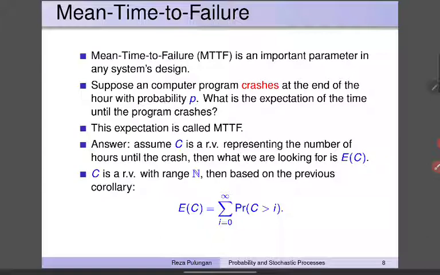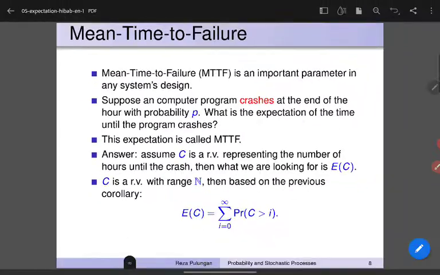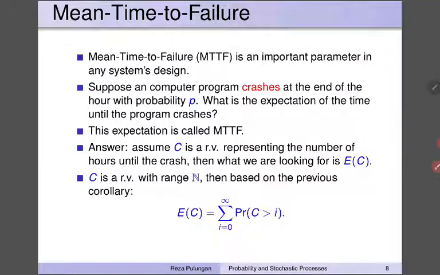Suppose a computer program crashes at the end of the hour with probability p. This simply means that the time is discretized to an hour, and we assume that an event, for example in this case the crashing of the program, occurs always at the end of the time interval. So we are doing discretization. Now the problem is, what is the expectation of the time until the program crashes? How many hours do we have to wait until the program crashes? This expectation is called MTTF, the mean time to failure. How do we answer this?